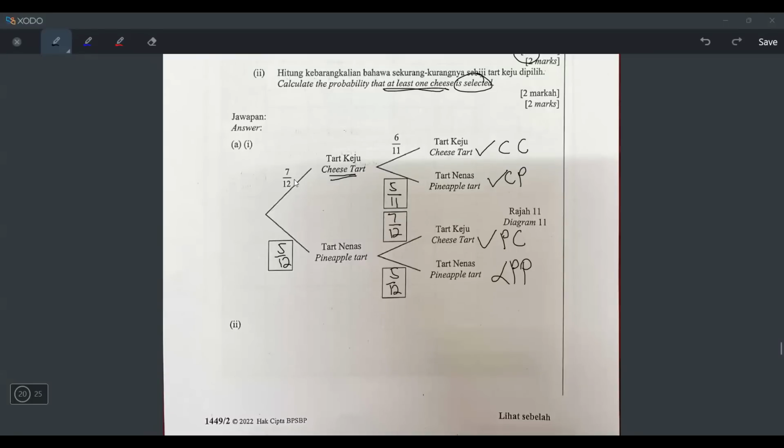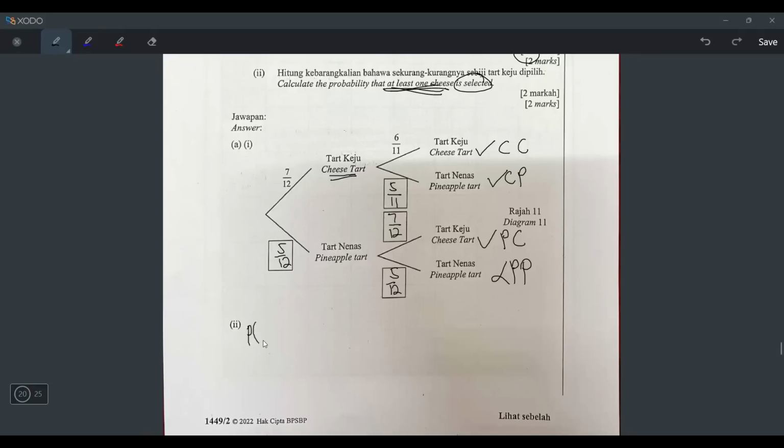So they want at least 1 cheese, right? So I should take 7 over 12 times 6 over 11 plus 7 over 12 times 5 over 11 plus 5 over 12 times 7 over 12 equals. Okay, that's the answer. But there's another way to do it.